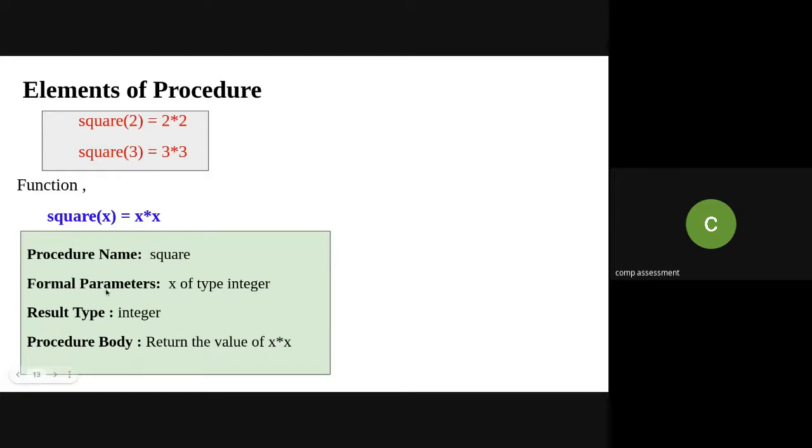The formal parameter x will be replaced depending on the value you pass, with x of type integer, representing 2 and 3 in this case. The result type is that it will return the square of the given number. And the procedure body is the set of instructions which perform that specific operation, in this case x into x.